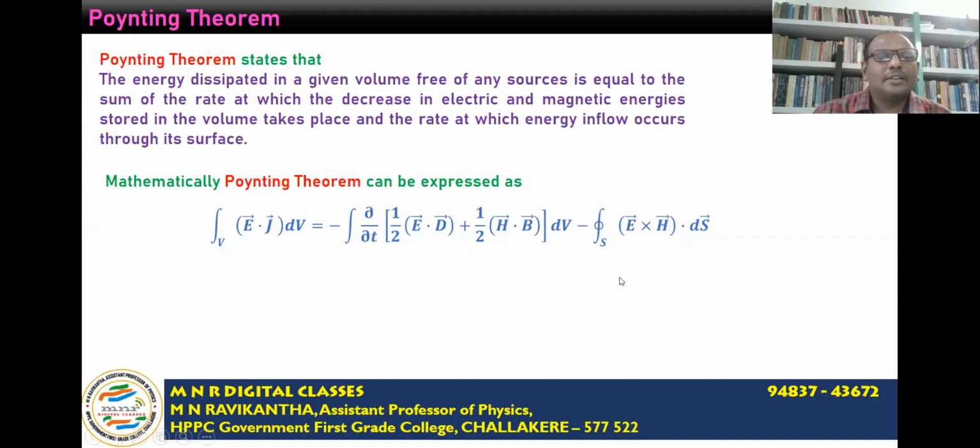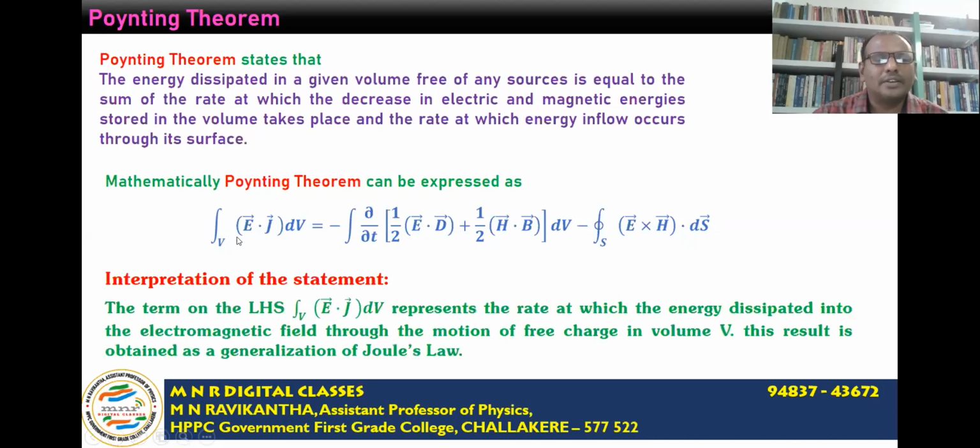Interpretation of the statement of Poynting's theorem. The first term, that is the term on the LHS, integral of E bar dot J bar dV, represents the rate at which energy is dissipated in the electromagnetic field through the motion of free charges in volume V. This result is obtained as a generalization of Joule's law.